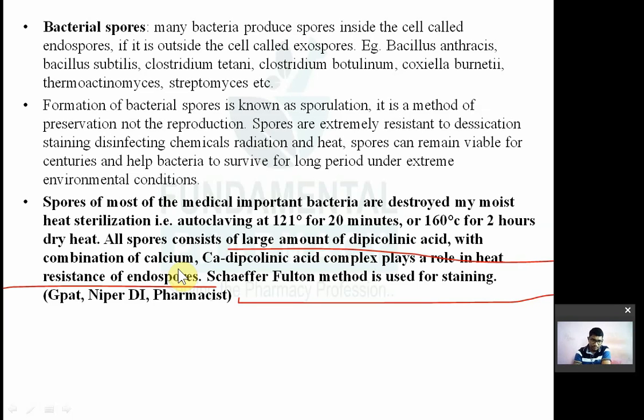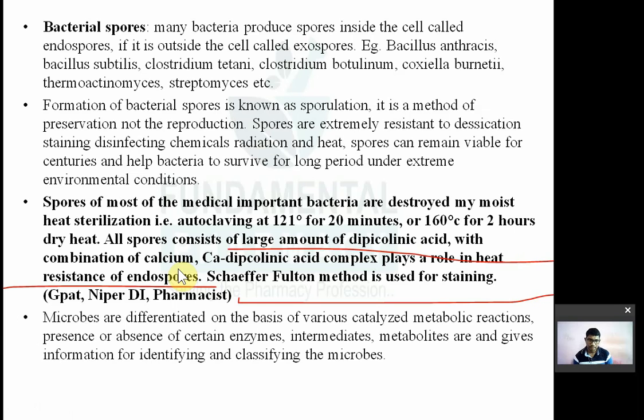Spores consist of dipicolinic acid. When it combines with calcium to form the calcium dipicolinic acid complex, it plays a very important role in making the spore resistant to heat. Now, the Schaeffer-Fulton method is used for endospore staining.